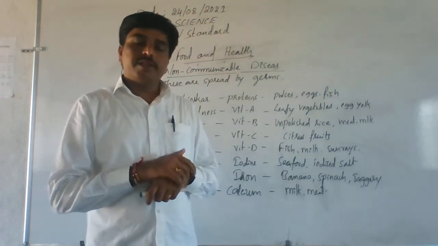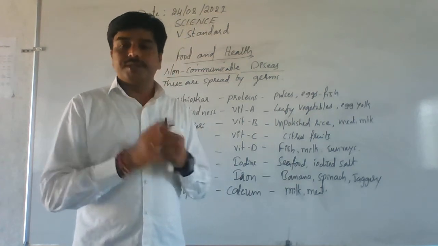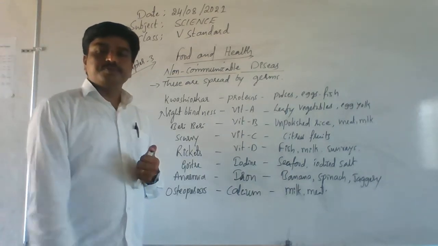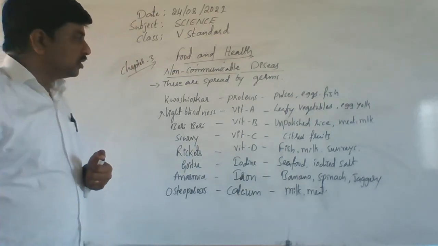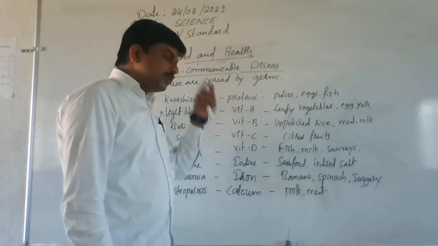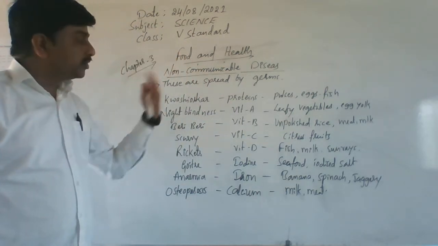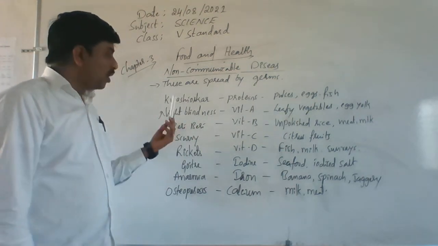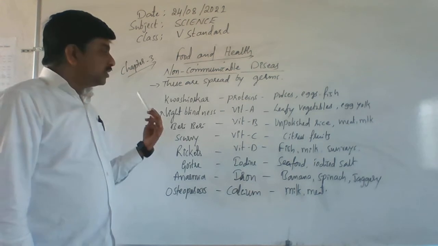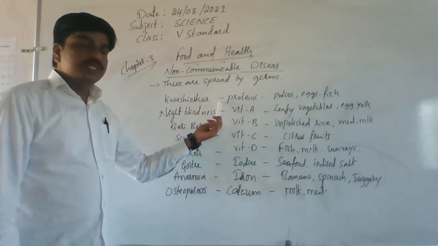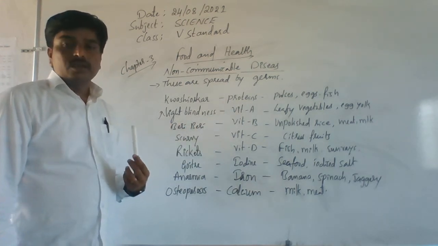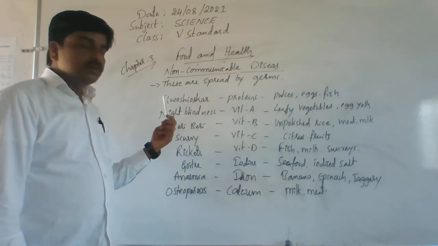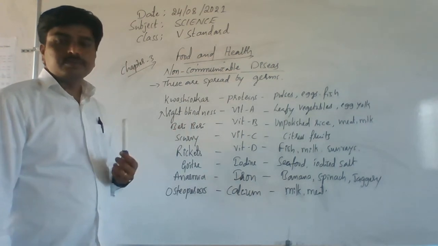come to a person by the deficiency of nutrients in their food. Let's see which are those diseases caused by nutrient deficiency. First one is the kwashiorkor disease. This disease is caused by the deficiency of proteins in food. Remember, deficiency of proteins in food causes kwashiorkor disease.